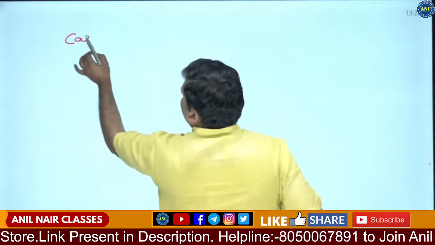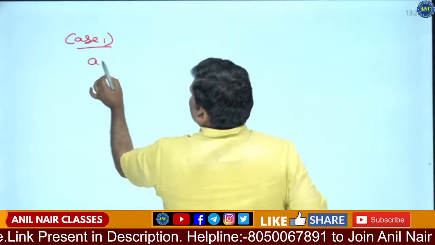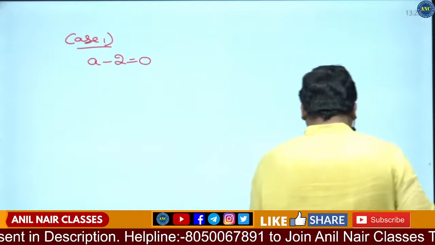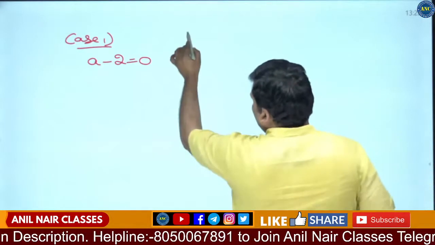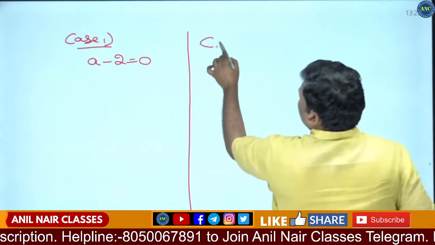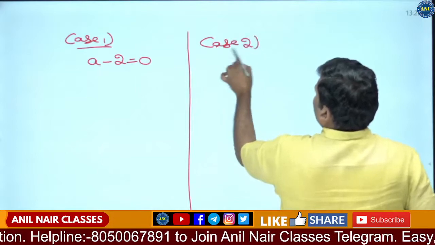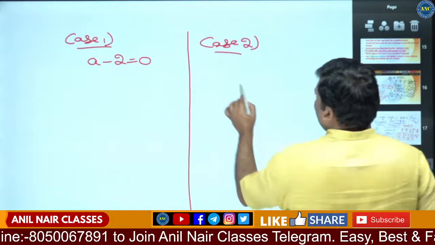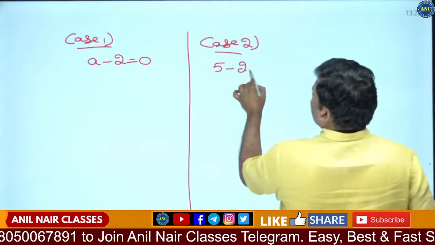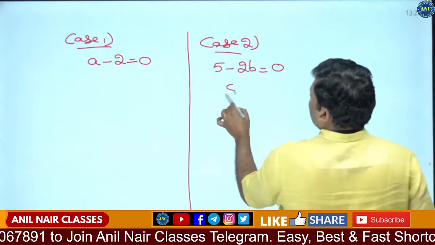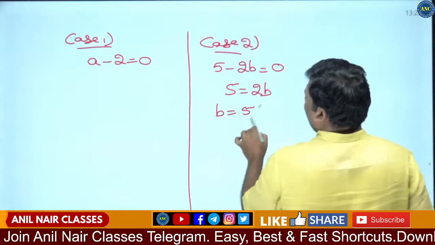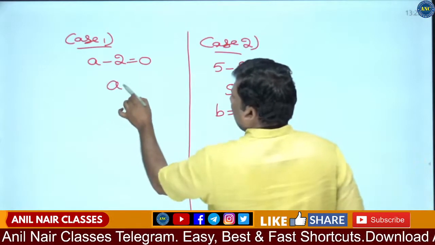Case 1: A minus 2 is equivalent to 0. Case 2: now I think it is simple substitution, you will get the value. 5 minus 2B is equivalent to 0. 5 is equivalent to 2B. B is equivalent to 5 by 2. Here A is equivalent to 2.